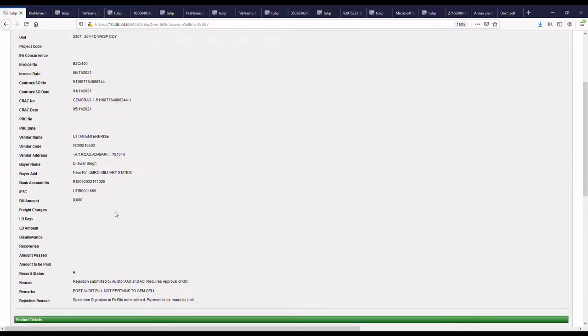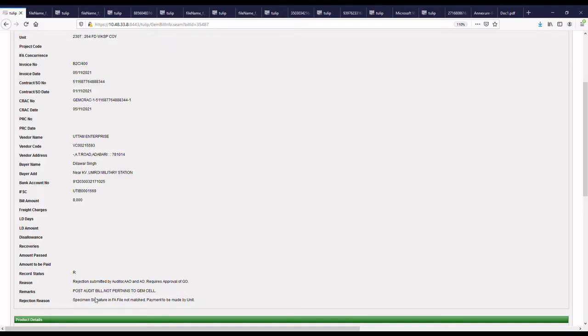That means the unit has to pass the bill and submit the post audit account for post audit by CDA Guwahati. Now the unit has selected CGDA instead of unit as the payment method in the GEM server. That's why these bills are being reflected at the CDA end. So we have to reject the bill.